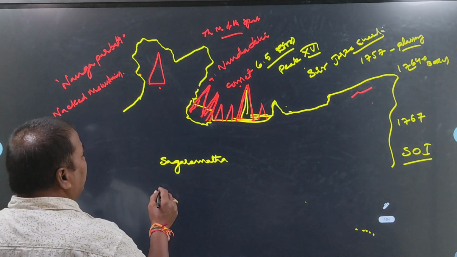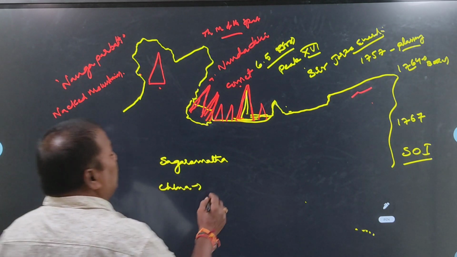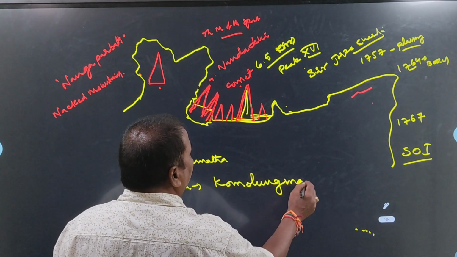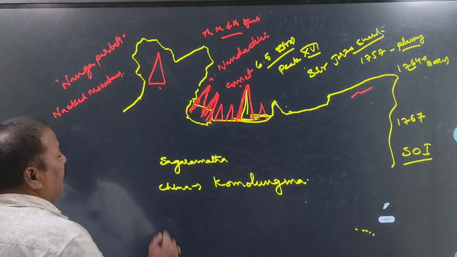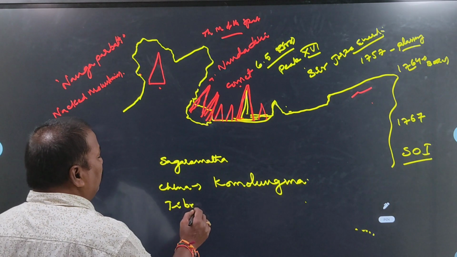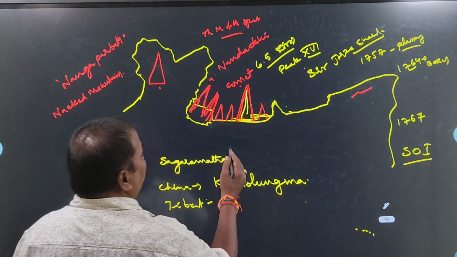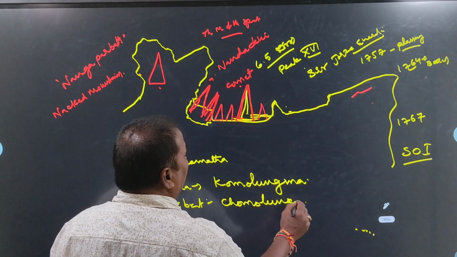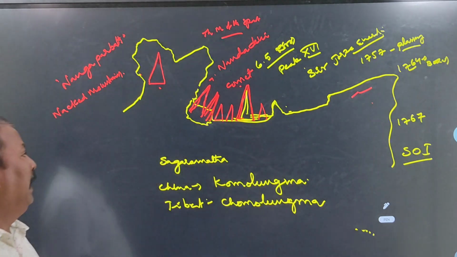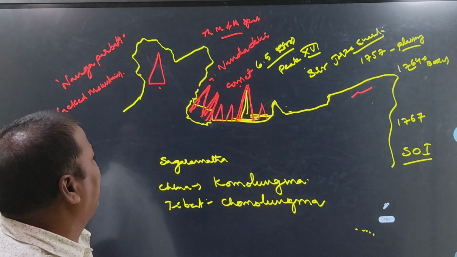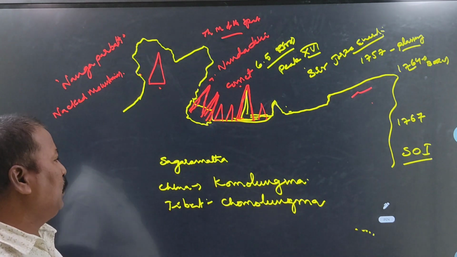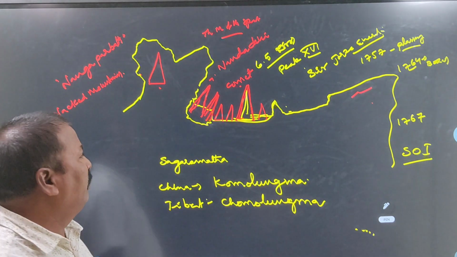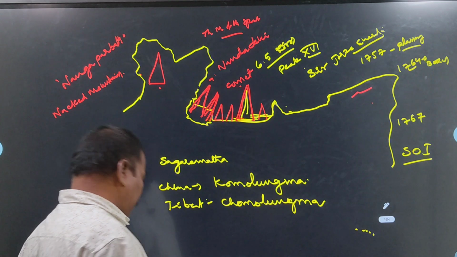In the same way, what about China? The China people call it Komolungma. Okay. In the same way, in the Tibetan area, they call this Everest Chomolungma. Like this, for Everest, different areas have different names. In Nepal, Sagarmatha, whereas in China, Komolungma. In the same way, in the Tibetan area, Chomolungma. Okay, these are the other names of Peak Everest.